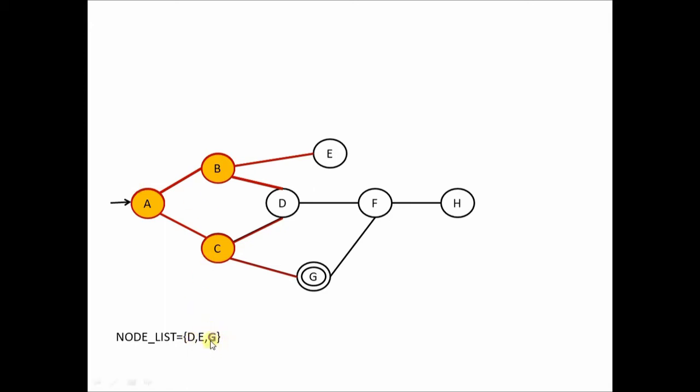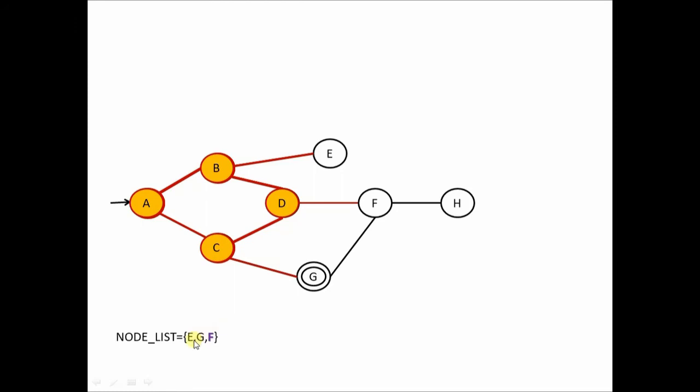So although G is added over here, since it's a blind state space, the algorithm doesn't know that this G actually is a goal state. So we continue. Next, D is the first element of the node list. We check whether D is a goal node. D is not a goal node, so D can be expanded further. So what we do? We remove D from the node list, and all its possible children, that is only F, is appended to the node list. So in the next step, D will be removed from the node list and F will be appended to the node list.